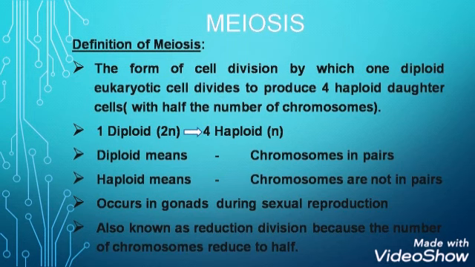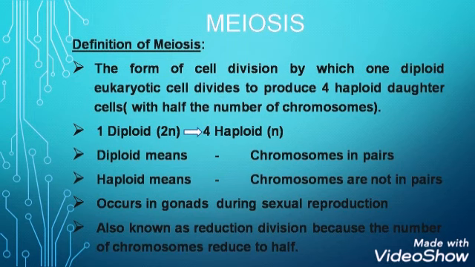What does this mean? In mitosis, the number of chromosomes remains the same in the daughter cell as that of the parent cell, but here the number of chromosomes becomes half in the daughter cell as compared to the parent cell. So in meiosis, one diploid cell produces 4 haploid cells. Diploid means cells having chromosomes in pairs or cells having 2 sets of chromosomes, while the term haploid means cells having one set of chromosomes, where chromosomes are not in the form of pairs.